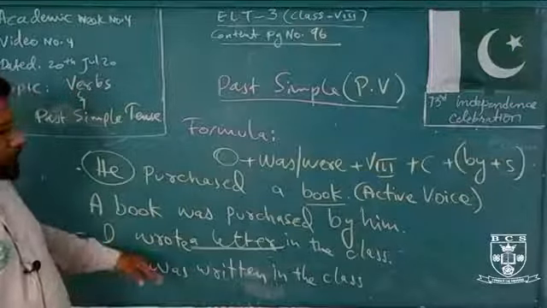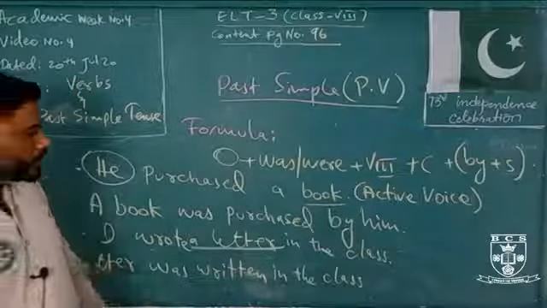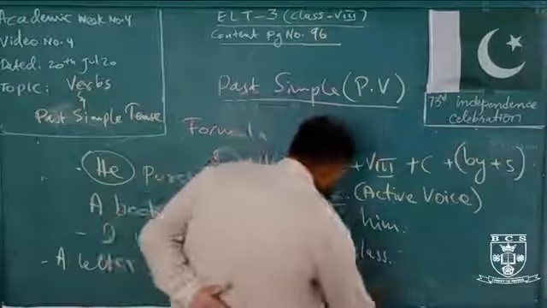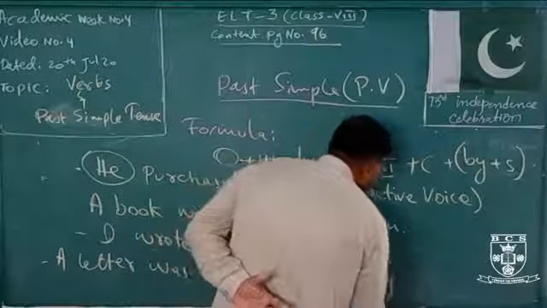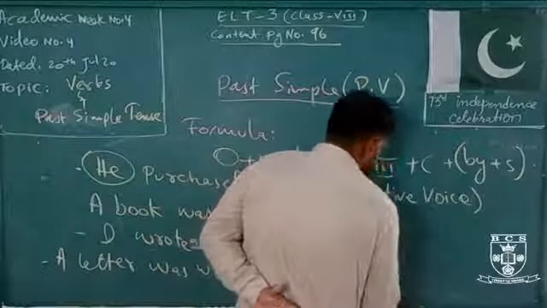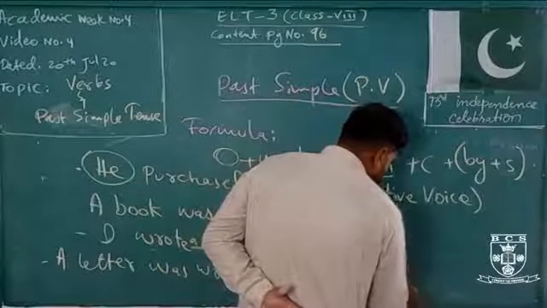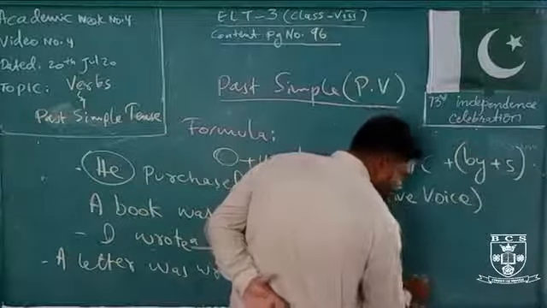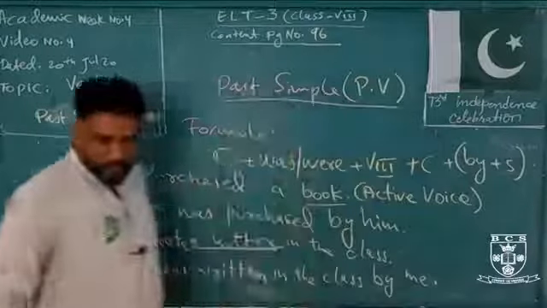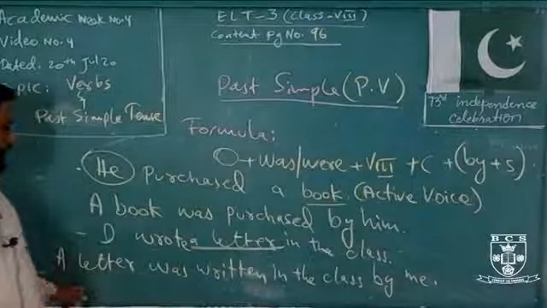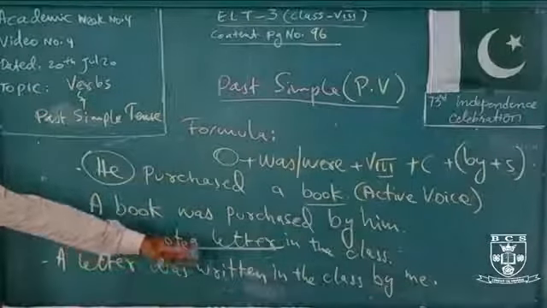The subject is I. So what is the objective form of I? It is me. So before the subject I will put by, and then the objective form of the subject. This is what I will be doing: a letter was written in the class by me.